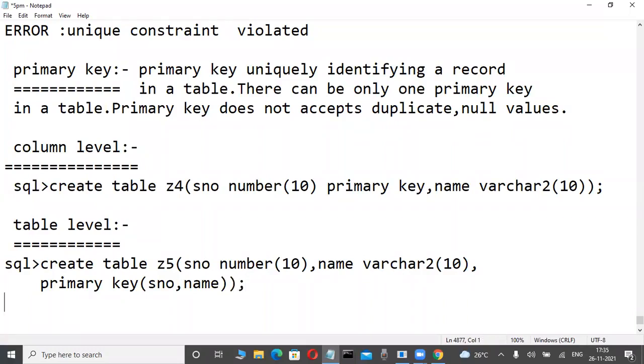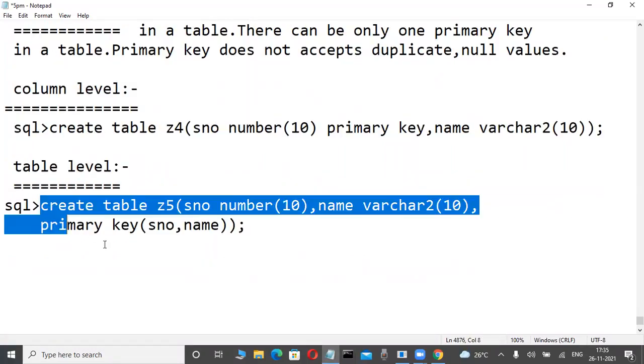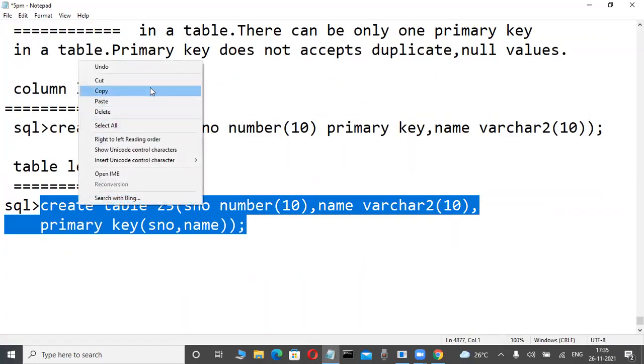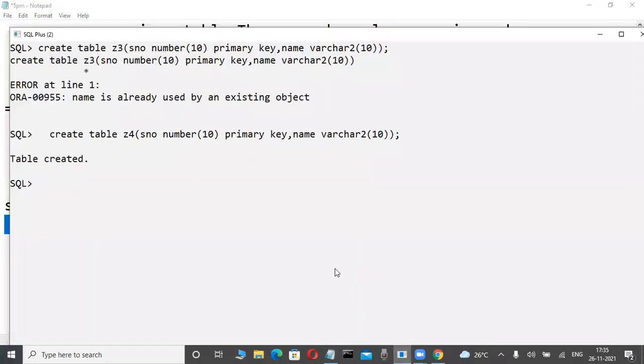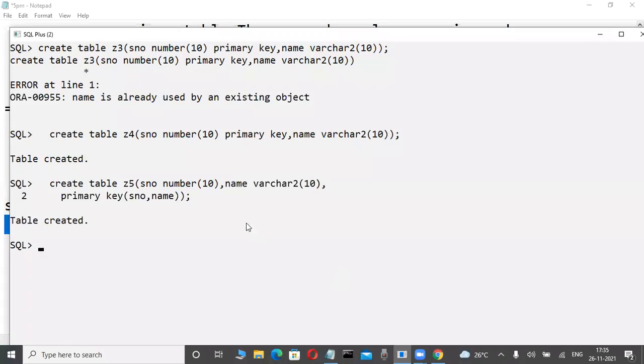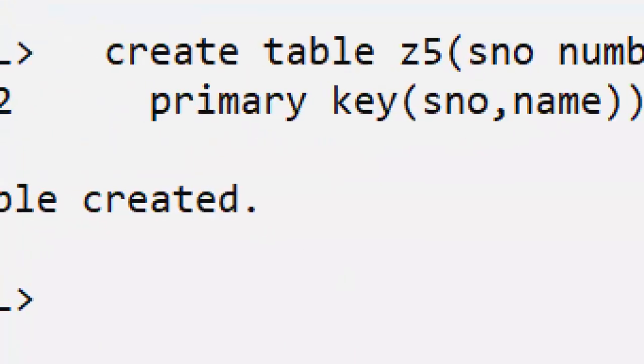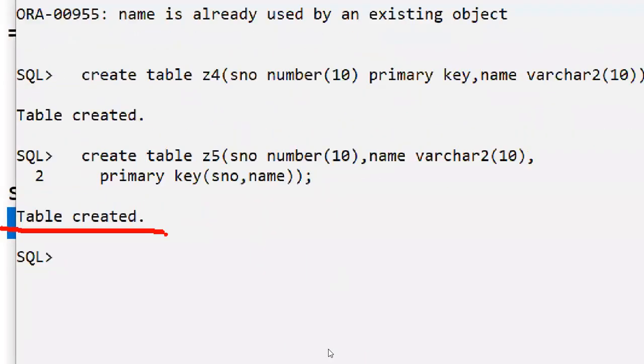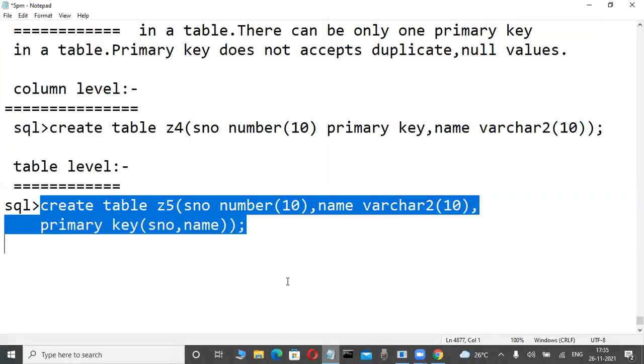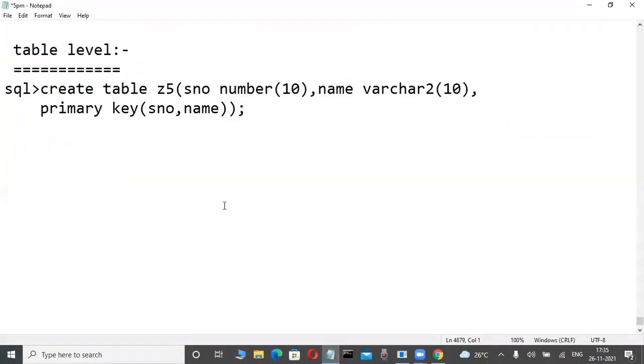Now this is the way. Let's check whether it is correct or not. I'm copying this one and executing. Okay, fine, the table is created. Write it fast, then I'm doing this. Same as the unique constraint at table level, for a group of columns or a single column. Write it, very easy.